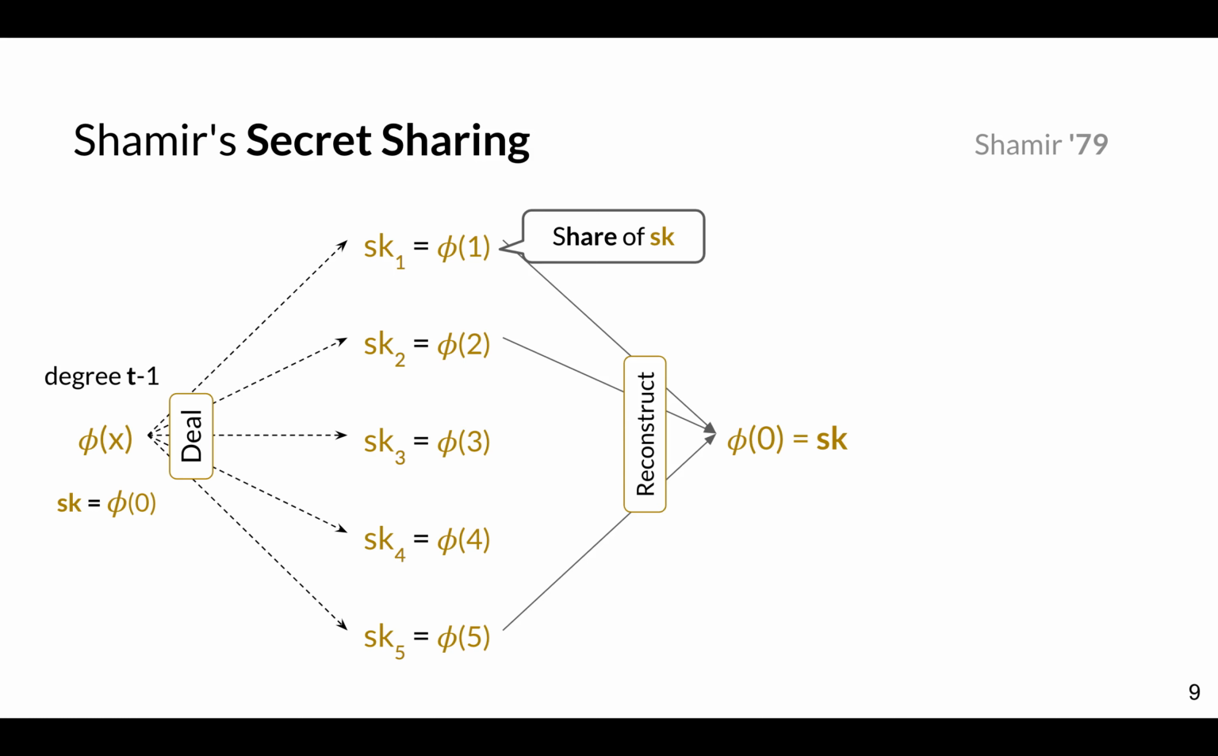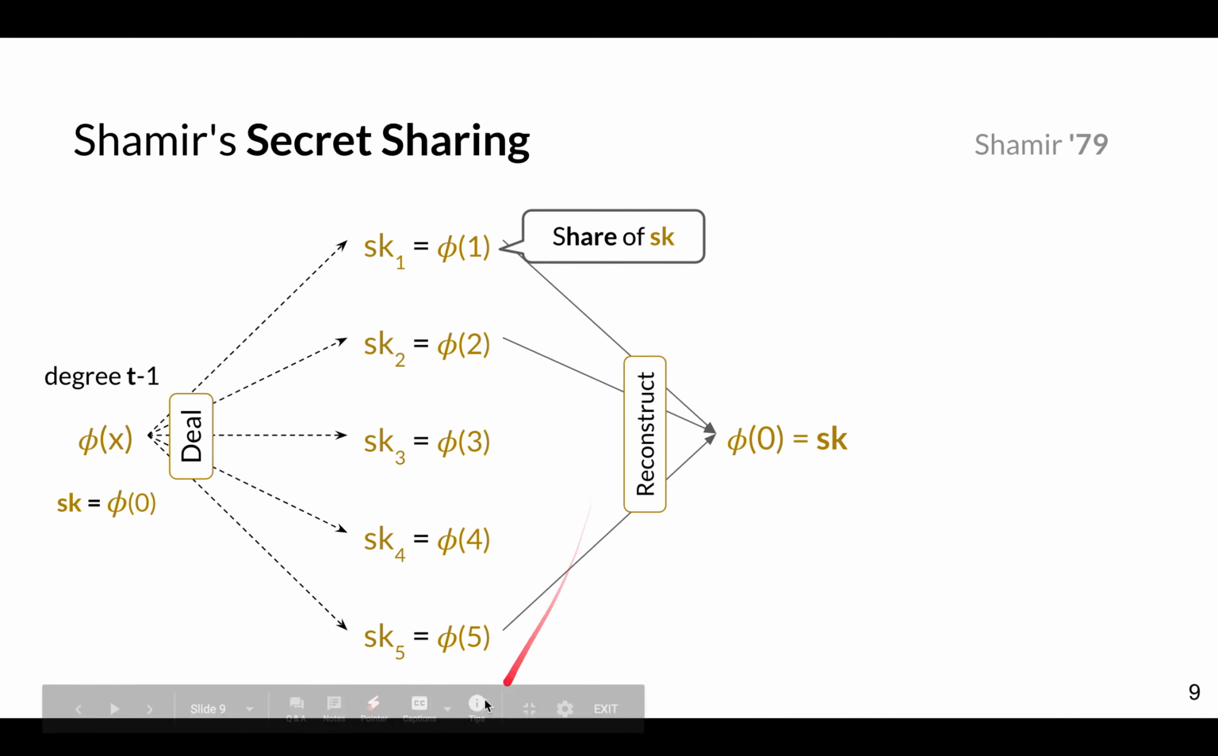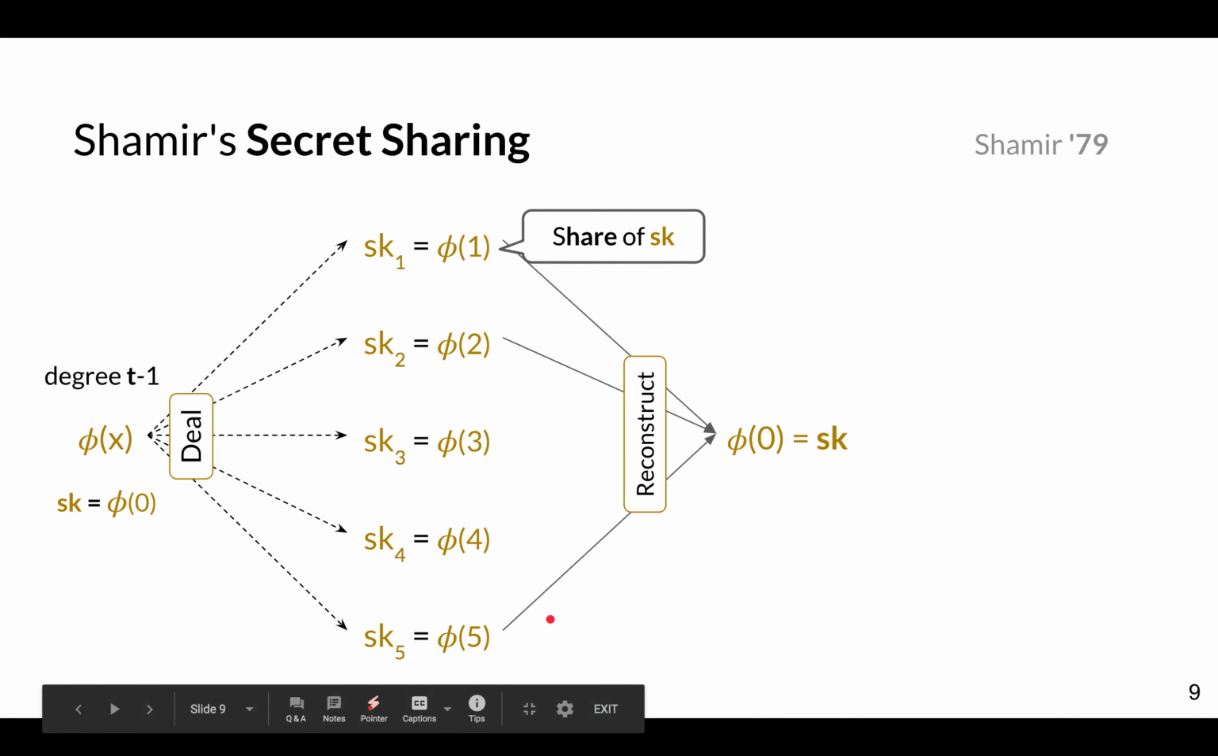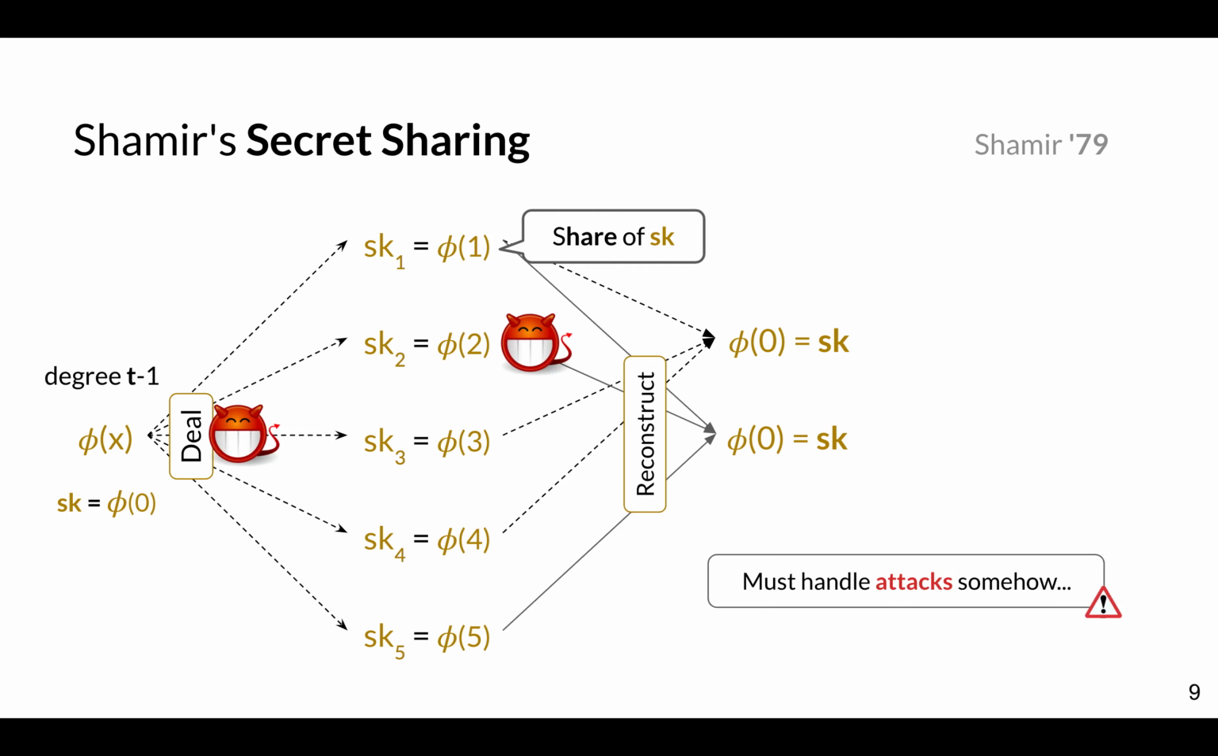And now for the reconstruction, you have a subset of T players, and they send their share to a reconstructor, and the reconstructor can use Lagrange interpolation to actually recover the secret key SK by interpolating phi of 0 from these evaluations of phi at 1, 2, and 5. And in fact, it doesn't matter what subset you use, any subset you use will always lead to the correct secret key SK.